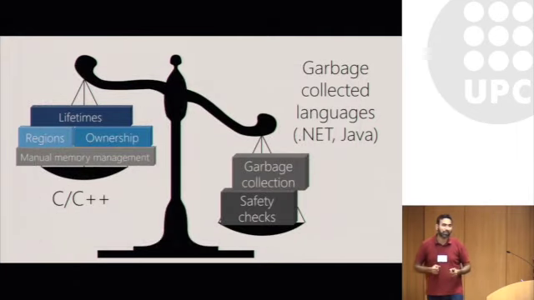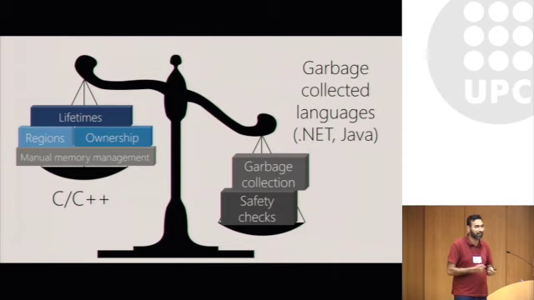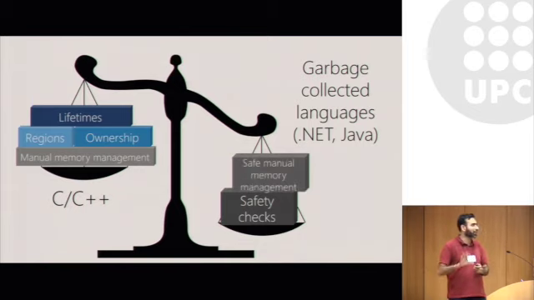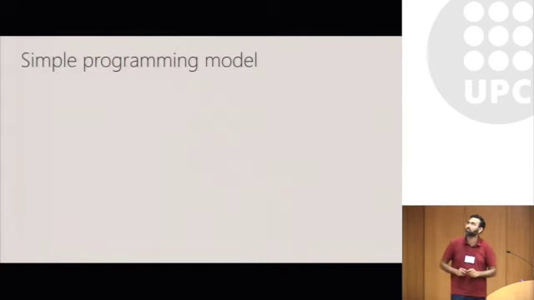So what we claim is that a different approach to building systems that are both safe and high performance is in fact to start with a safe language like .NET or Java, a garbage collected language, keep all the safety checks, and remove garbage collection and replace it with safe manual memory management. And the claim here is that this is easier for programmers to use and gives you high performance. So I'll show you how this works.